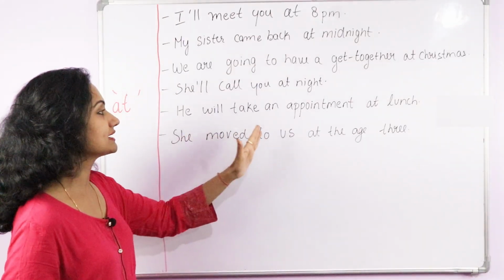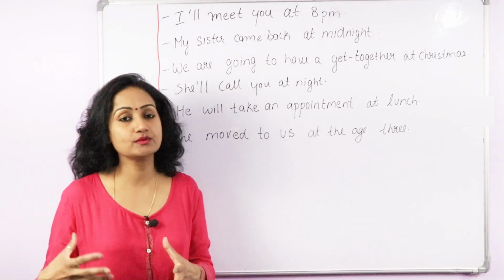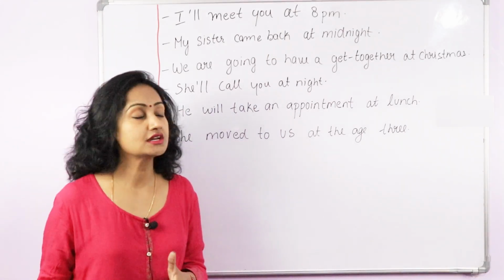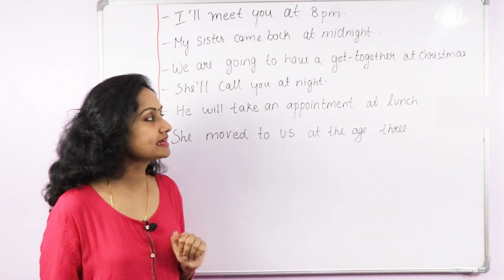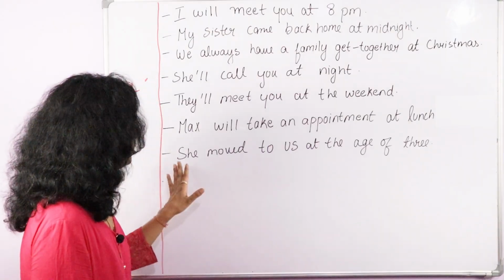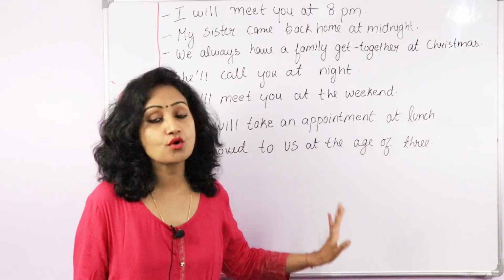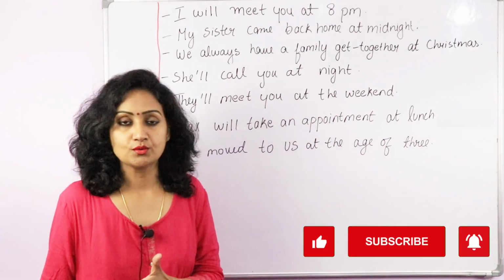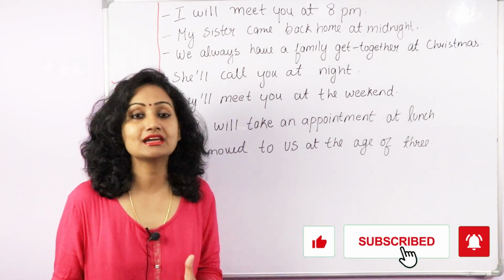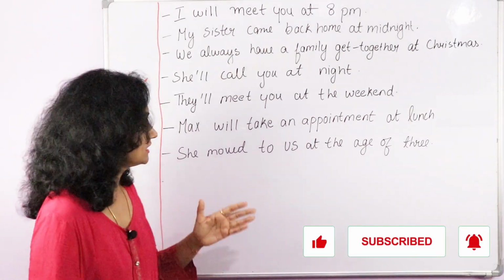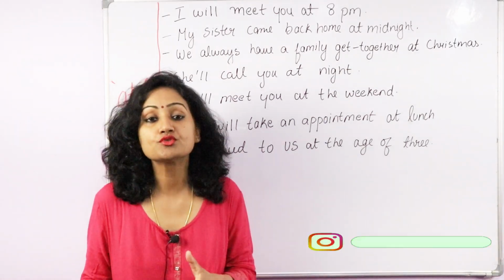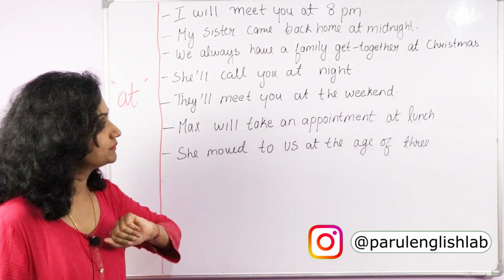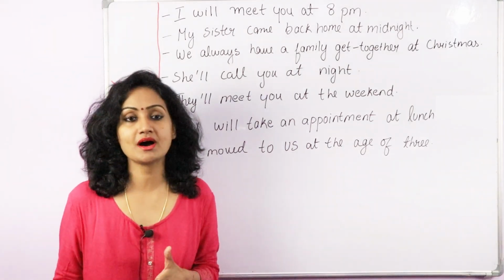Next is, he will take an appointment at lunch. So again here we are talking about a specific time. At lunch, at dinner, at breakfast. So whenever we have this kind of a sentence, we use at. She moved to US at the age of 3. So in this phrase we use at the age of something. I started learning English at the age of 4, at the age of 15. She moved to US at the age of 3. So at the age of, not on the age of. So these are the places where we use at when we talk about time.